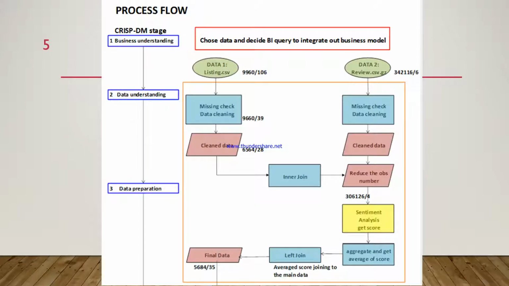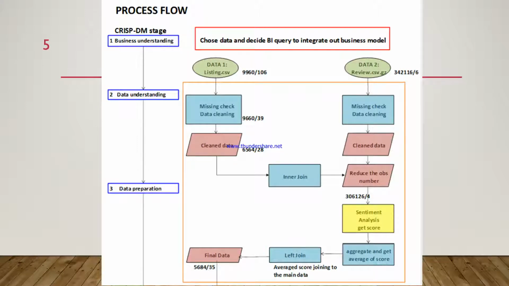This is our process flow. We used CRISP-DM as the research approach, and we have 2 datasets. We did cleaning and a missing value check, and after cleaning the data, we merged them and reduced the number of observations. We did sentiment analysis to get a score on the second data, aggregated it to get the average score, and then joined it back to the first data, and we got the final data.